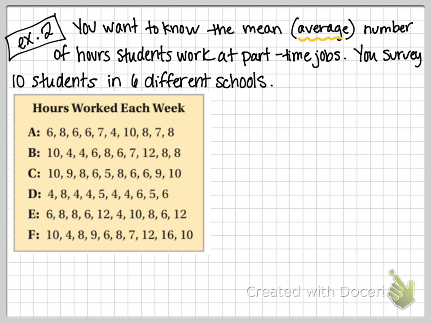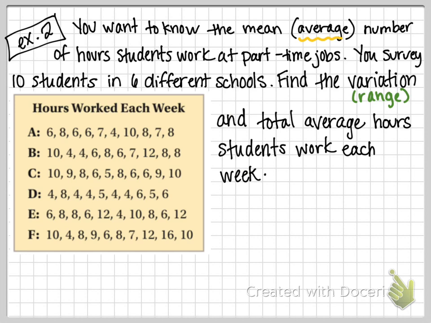So school A, school B, each of these is showing your 10 students that you surveyed, and they're telling you how many hours they work per week. Here's what the question asks. Find the variation and total average hours students work each week. So what we're going to need to do with all of this data is find the mean of all the data and then be able to find the variation from there.